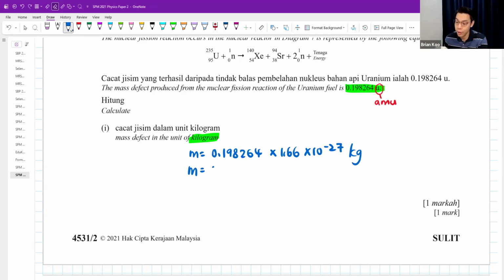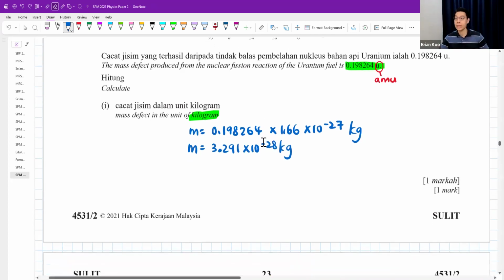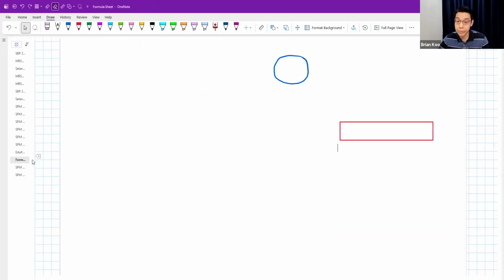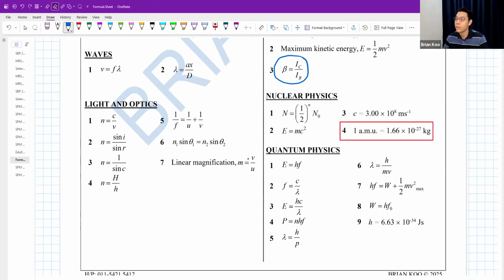I will get 3.291, 3 decimal places is enough. You want to write more, it's also okay. Times 10 to the power of negative 28 kg. Okay. Then calculate the nuclear energy produced in the nuclear fission reaction. This time we take a look at this formula, E equals mc squared, but you will need the c value, which is the speed of light, at 3 times 10 to the power of 8. Okay, E equals mc squared.